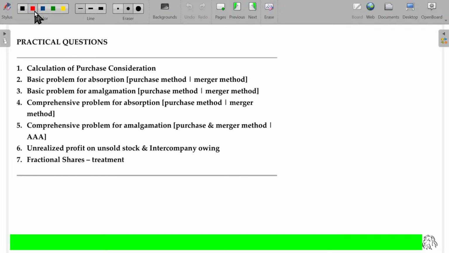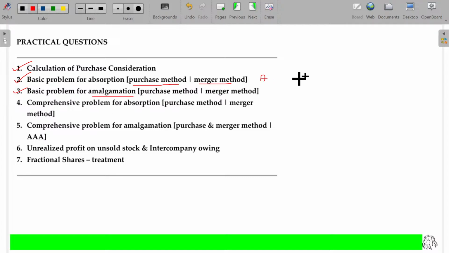What are the practical problems you can expect? Sometimes you may be asked to calculate only purchase consideration, and we go for some basic problem for absorption. I'll solve the illustration under purchase method as well as merger method. Some basic problem for amalgamation.